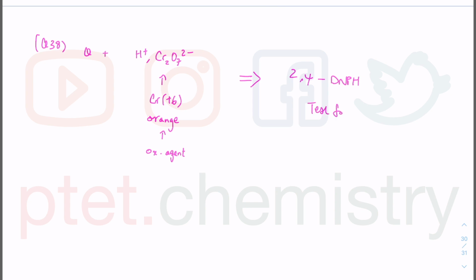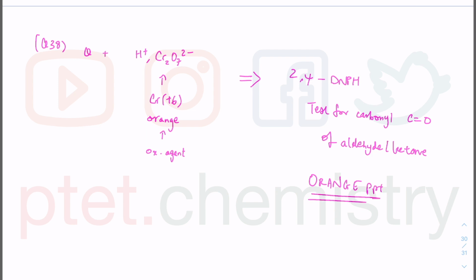It is a test for carbonyl compounds, carbonyl C double bond O. This comes under aldehyde and ketone chemistry under the carbonyl topic, and you will get a brick red PPT. Oh, sorry, not brick red PPT. What am I talking about? You get an orange PPT, and this orange PPT comes as a result of a condensation reaction.